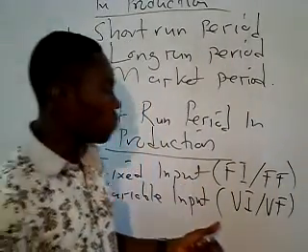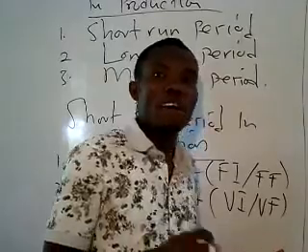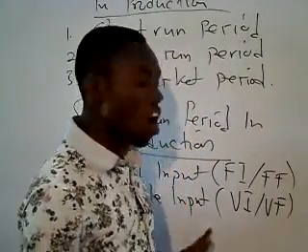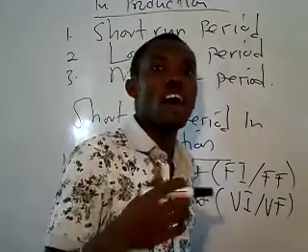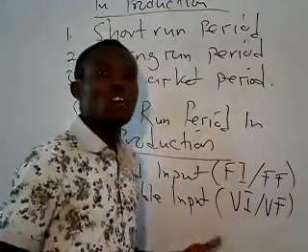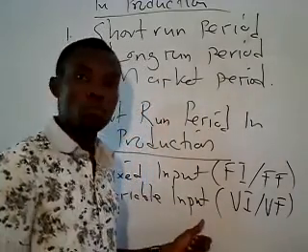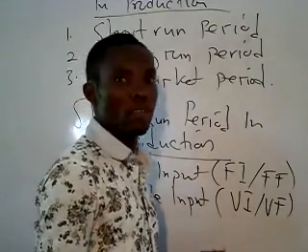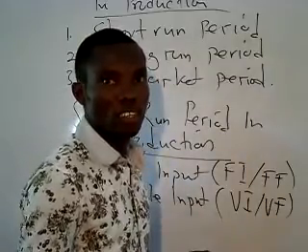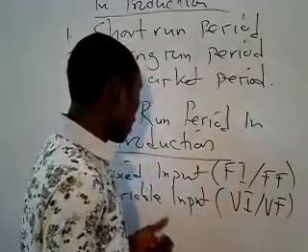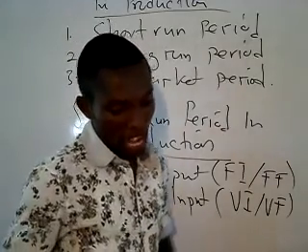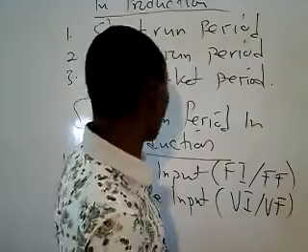Now, variable input. When we talk about variable input, it simply means they are all those inputs that vary during production process. It means we can change the quantities of what? Those inputs to produce goods and services, either in the short run or in the long run. Okay? So an example of a variable input is labor. Now we move on to total product.